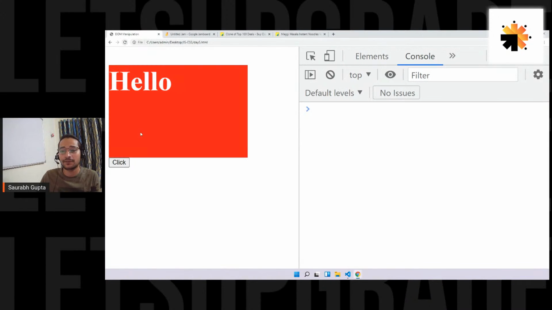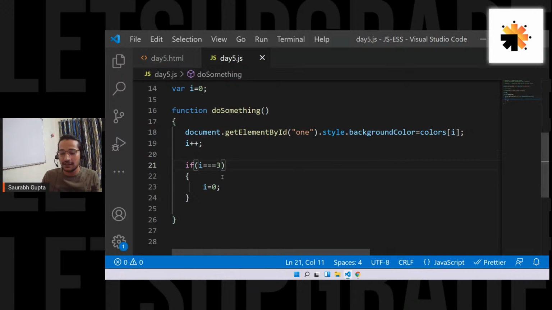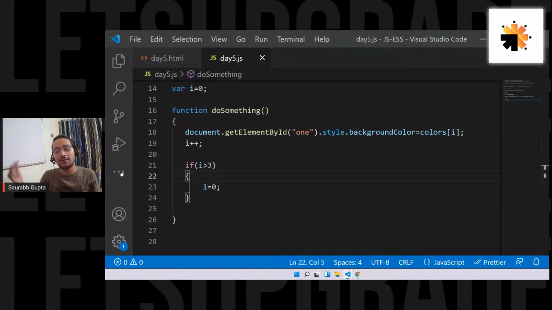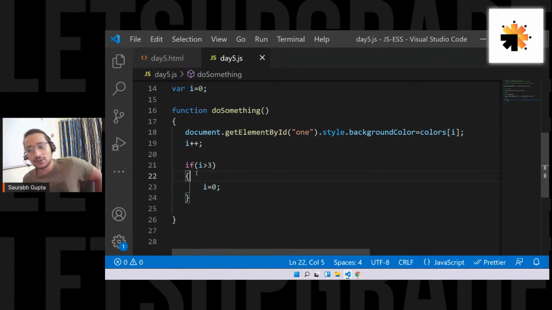Let's see. Click: blue, click: green, click: yellow, click. Okay, so I think if i becomes greater than 3, then make it 0. So not equal to 3, if it goes greater than 3. Fine. Now let's do it. Blue, yep, orange, and back to blue. Amazing. So if it goes beyond 3, make it 0 again. Simple. If it goes beyond 3, so as soon as it reaches 4, make it 0. And that's how you do it.